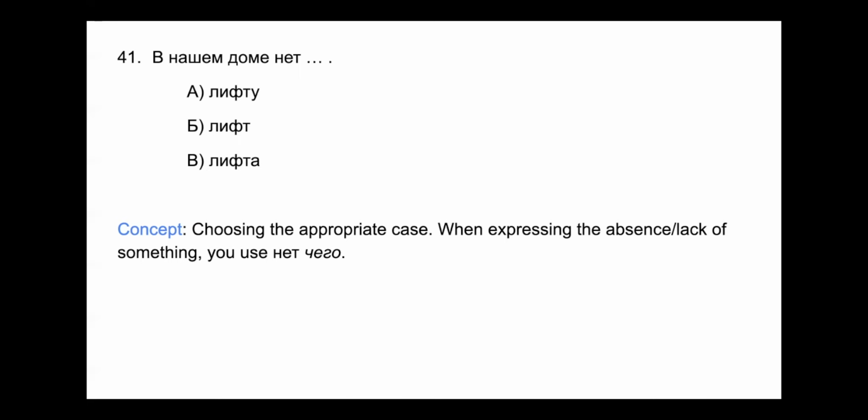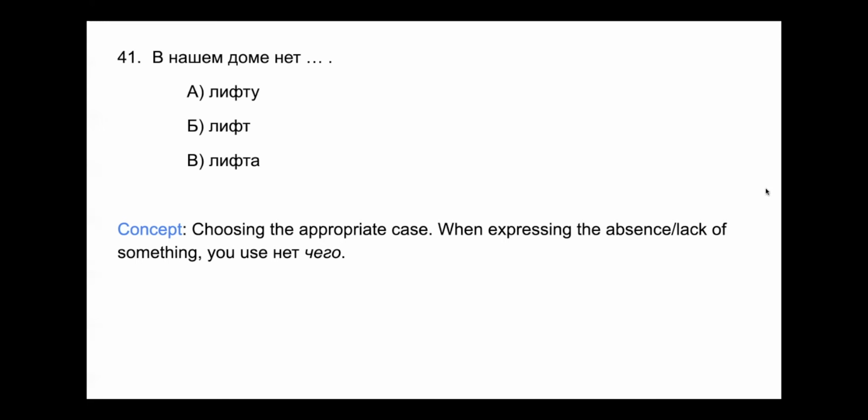We have A, liftu, B, lift, and V, lifta. So the nominative is lift for elevator. And in order to put it into the genitive case, you add an A to the end. It's a singular masculine noun that ends with a hard consonant, T. So that's where we add an A ending for the genitive case.